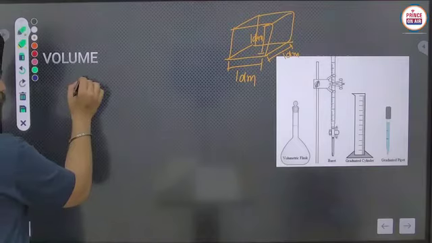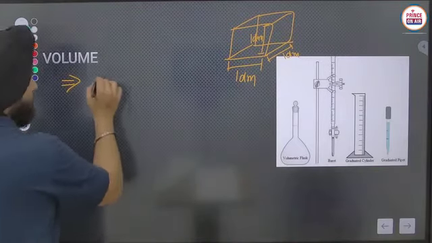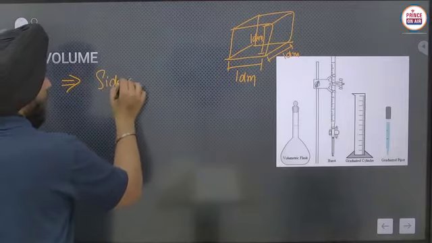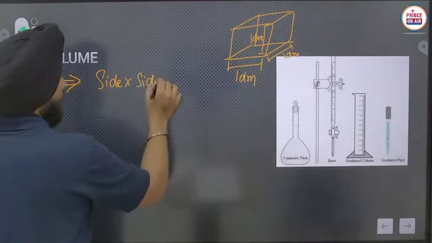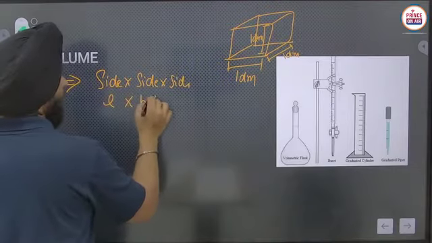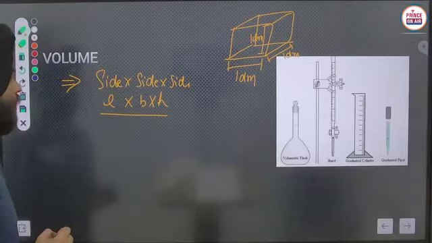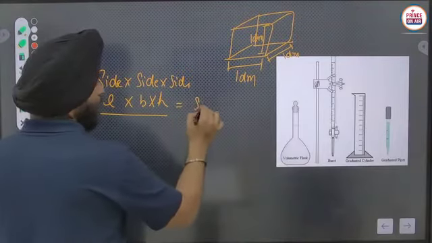As we all know, the volume of any cube is side into side into side, that is length, breadth, height, if you want to use that in terms of a cuboid. It will become side cubed.